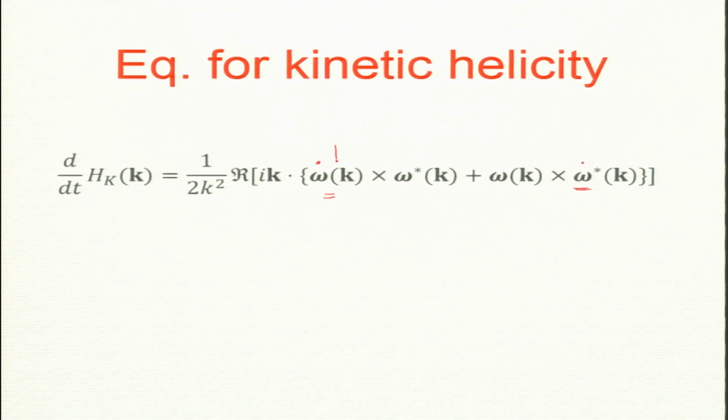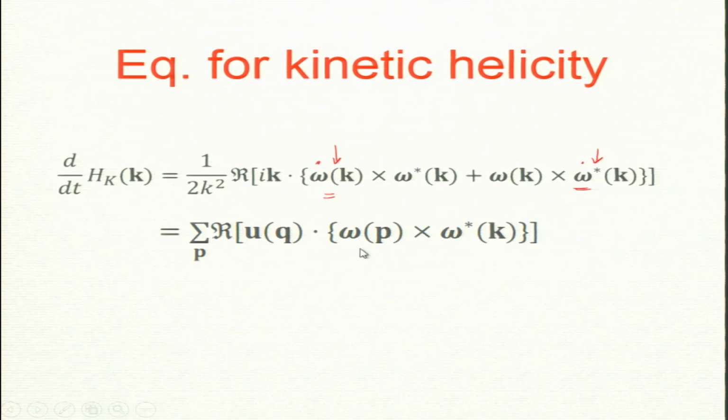The first d by dt will act on this one and the second d by dt will act on this, and as a result, now what is omega dot? I derived it some time back, which is a convolution, the nonlinear term. The other part is going to come in a minute. This is coming from the force part and this is the viscous part.